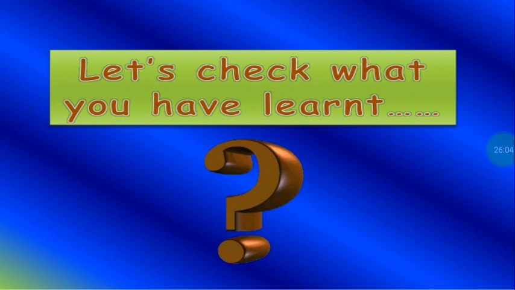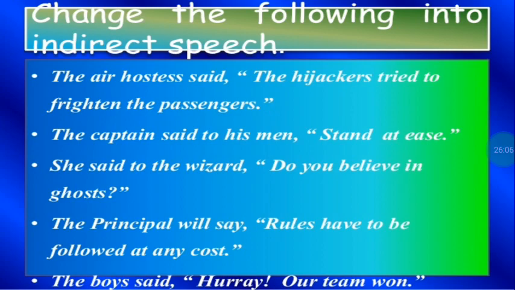Okay, so let us check what we have learnt. Now children, I want you to remember. Now, as a small recap, first of all, what all did we see? We saw that there are two ways of reporting speech. You can say something in direct speech, whatever the person is talking, and you can say that also in your own words, and that is said to be indirect speech.